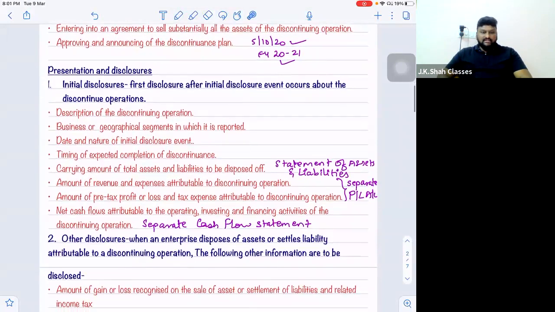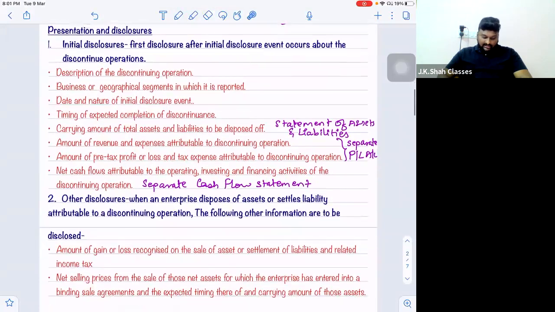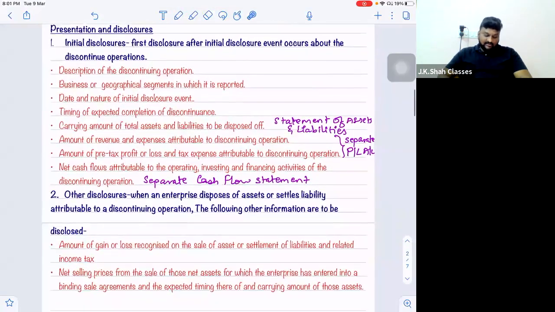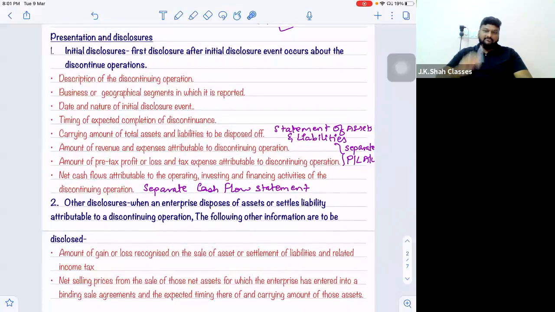Correct? Now let us see the last part of the topic. What are the presentation and disclosure requirements? Sir, trust me, this entire answer will come for 5 marks in the exam. What are the disclosure requirements of AS 24? This answer can come in the exam for 5 marks.